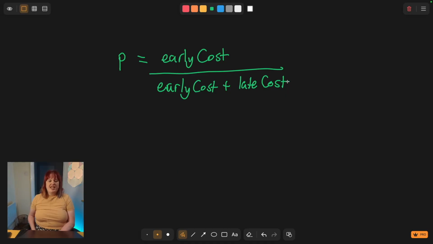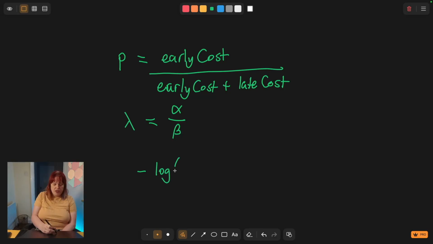Next up, we are going to need our running average. This thing I've mentioned before that's easy to calculate but is only one piece of the puzzle. And we're going to call that lambda. And it is simply alpha over beta, or beta over alpha, depending whether you want it in terms of the duration or in terms of the frequency. And finally, I can bring in a formula that will give us our optimal timing for the next time we ask a review question. And it's going to be minus log of 1 minus p, over lambda.